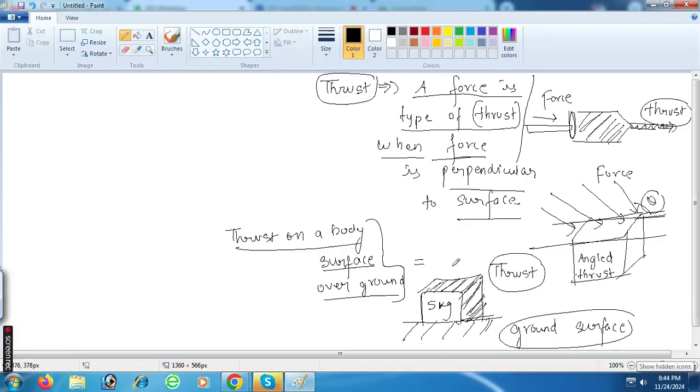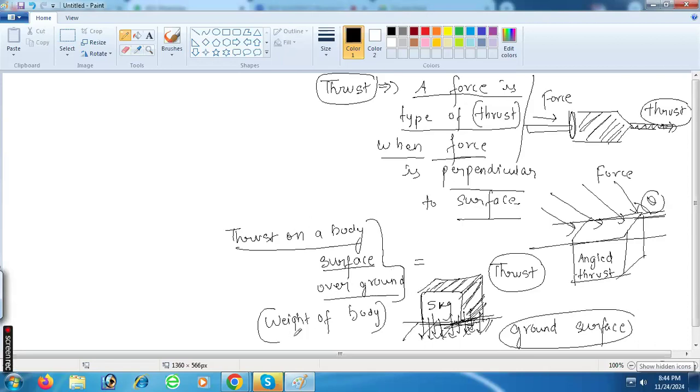Thrust on a body surface over ground. It will be the weight of the body. Can you understand this? Basically, thrust means a normal force. This force is vertically downward. Can you understand this? Vertically downwards.